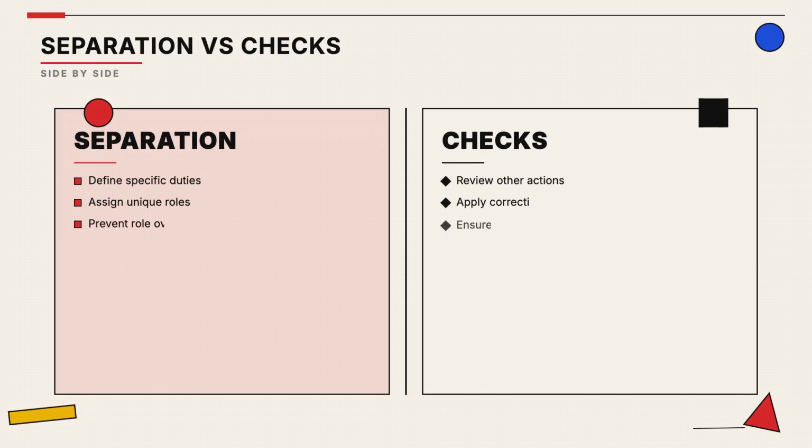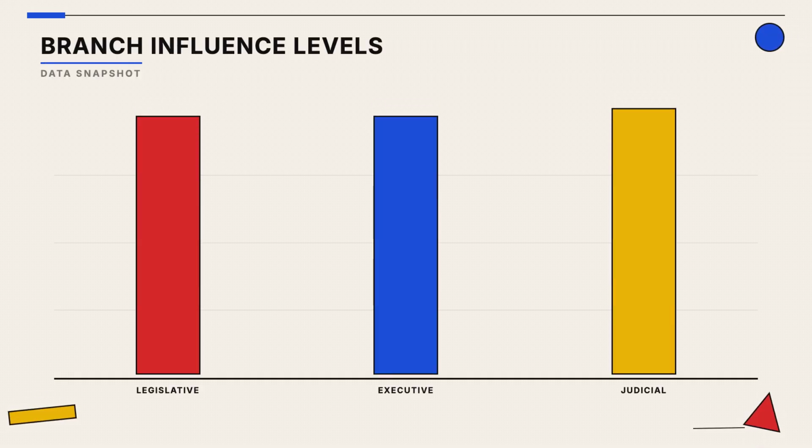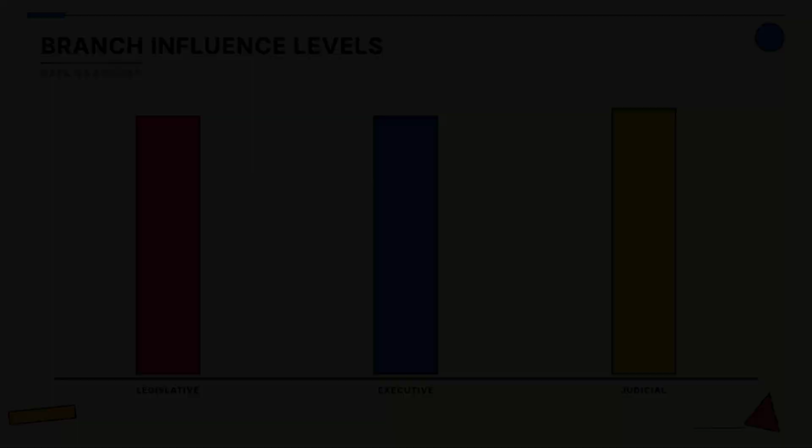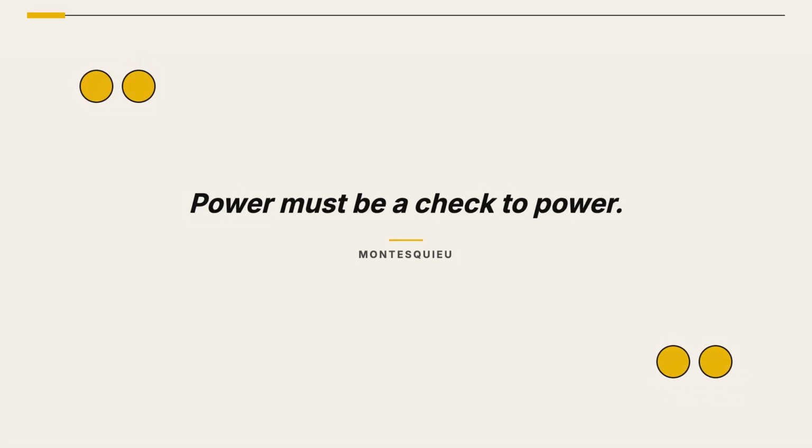Separation of powers creates the roles, while checks and balances act as the guardrails that keep everyone within their lane. While influence varies by context, the goal is an equal distribution of power so that no single branch becomes supreme. This philosophy ensures that the system remains stable, protecting citizens by forcing compromise and careful deliberation on major policy decisions.